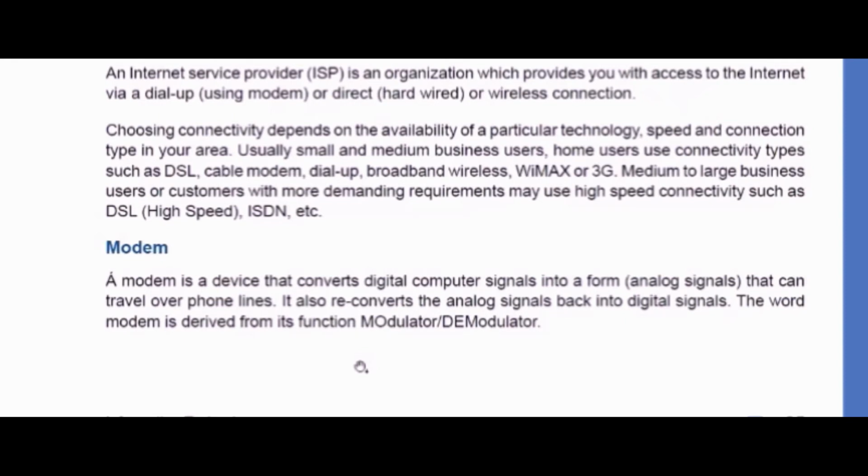A modem converts the digital signals, that is the 0s and 1s, into analog signals, using a phone line for this, and then it reconverts the analog signals to digital signals again. So it is also a modulator and demodulator.